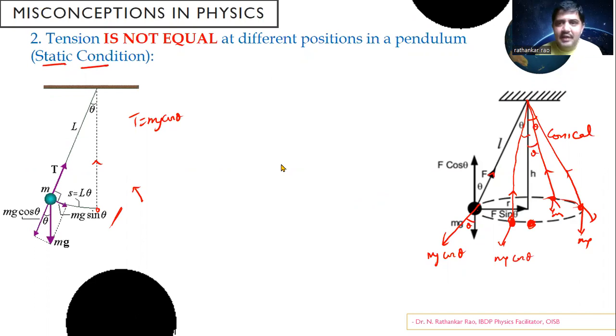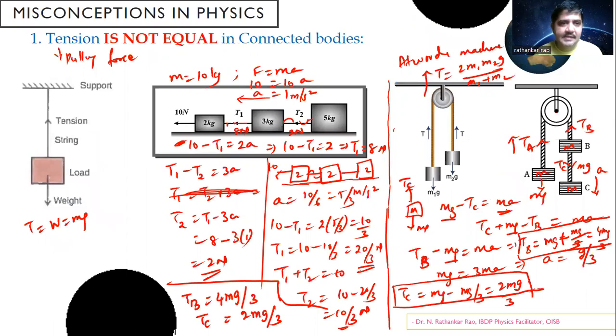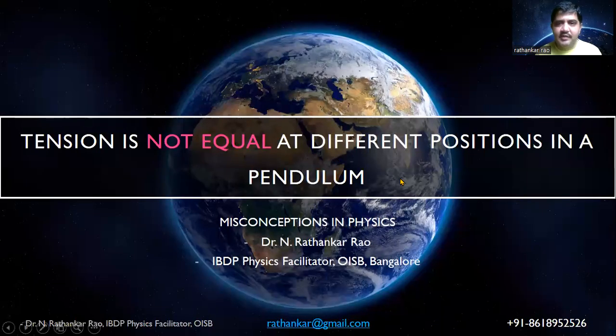Okay, let me just give a recap of what we have done so far. We started with a new series on tension. So tension is not equal in connected bodies. This was the first video actually, which is the seesaw here. And then we looked at the next one, which is tension is not equal at different positions in the pendulum.